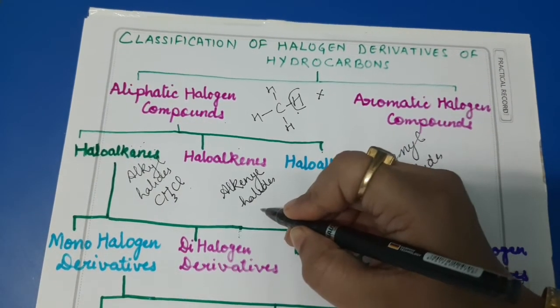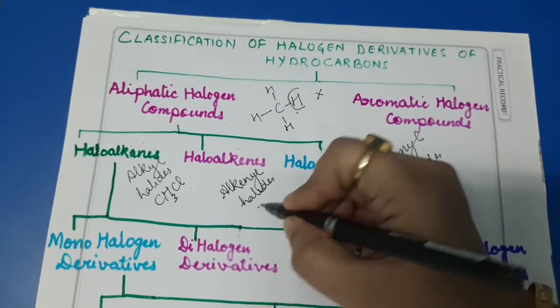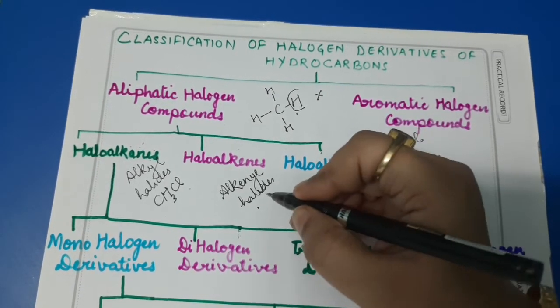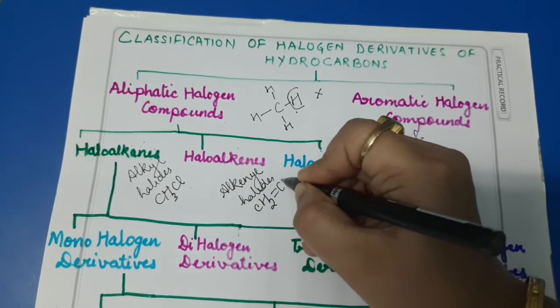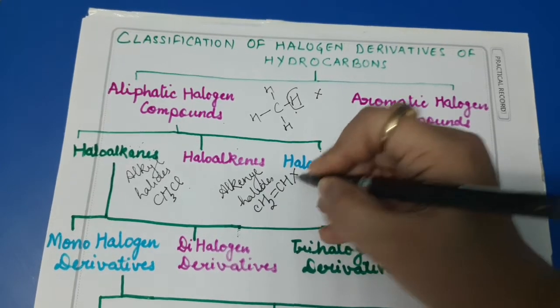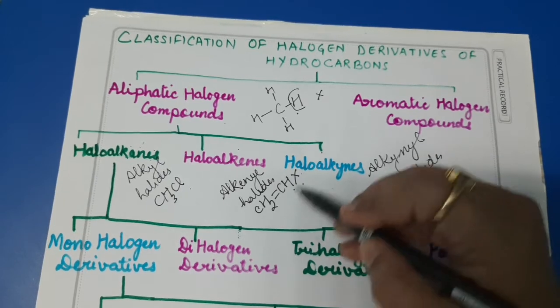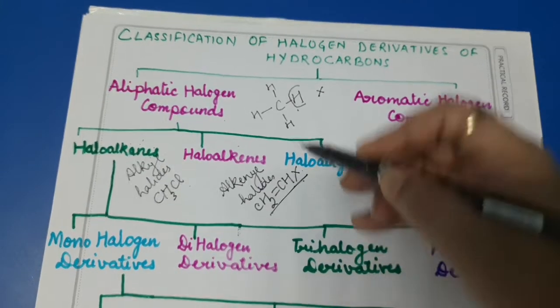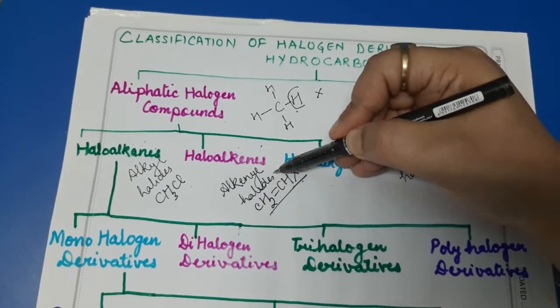Alkenes' first member is ethene, you know very well, that is CH2=CH2. So in CH2=CH2, when one of the hydrogens is replaced by any halogen, the compound so obtained will be haloalkene or alkenyl halide.